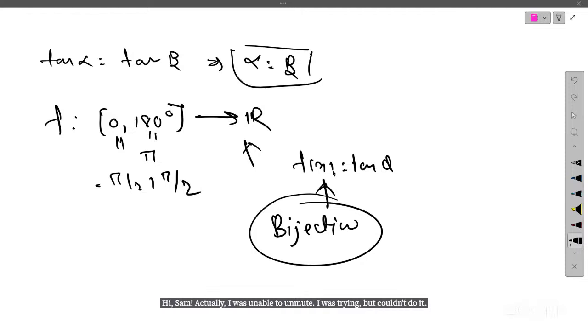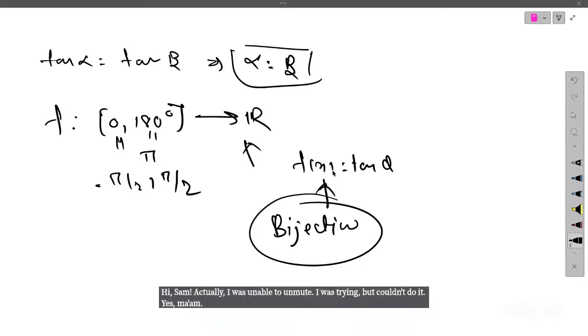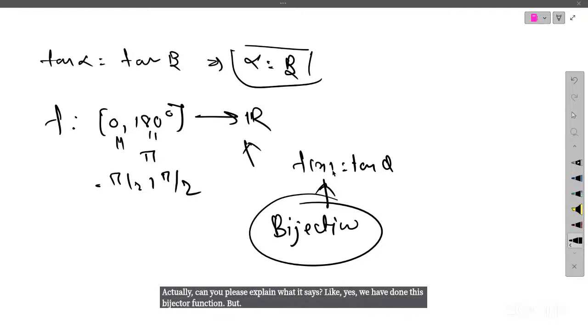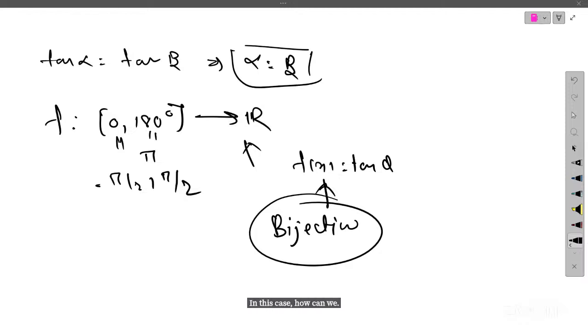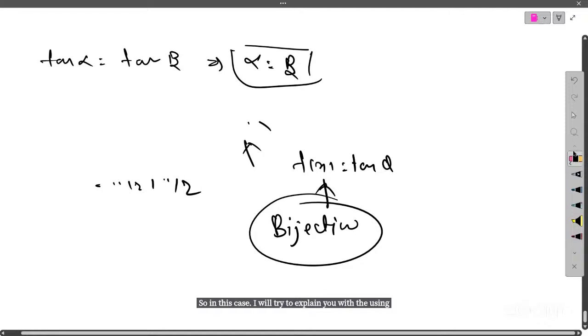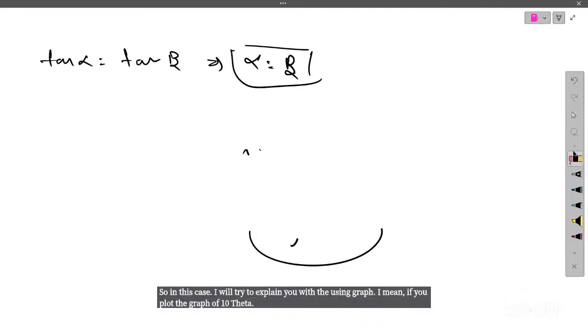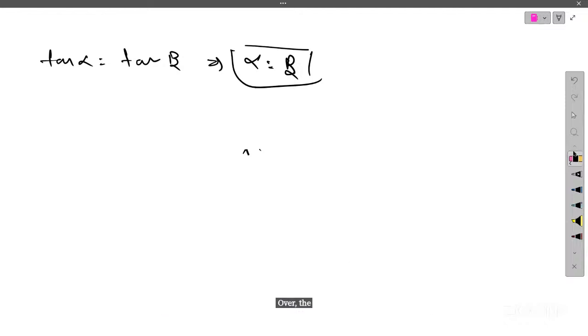Ma'am, can you please explain what is this bijective? Yes, we have done bijective functions, but in this case, how can we? In this case, I will try to explain using a graph. If you plot the graph of tan theta over the domain minus pi by 2 to pi by 2, because tan is not defined at pi by 2, right?